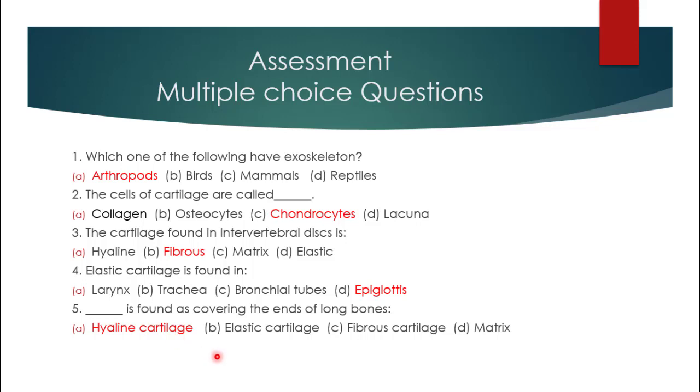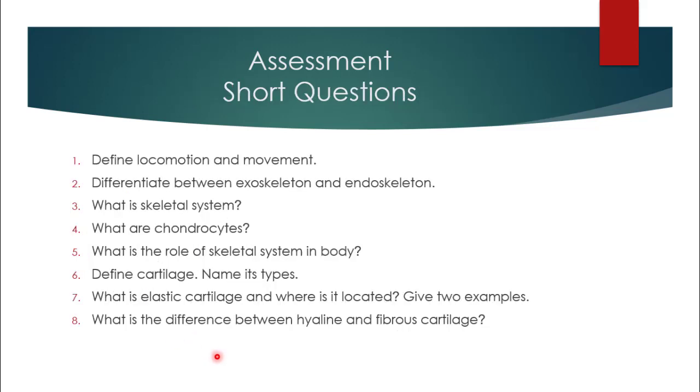Now we will discuss some short question answers related to this topic. Number 1. Define locomotion and movement. In this question, you will write down the definition of locomotion and movement which we have discussed in today's lecture. Number 2. Differentiate between exoskeleton and endoskeleton. In this question, you will write the definition of exo and endoskeleton. You will also write at least 3 examples.